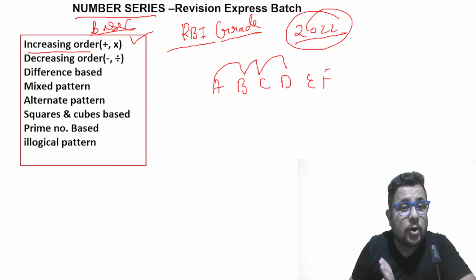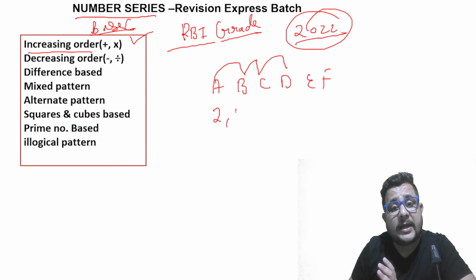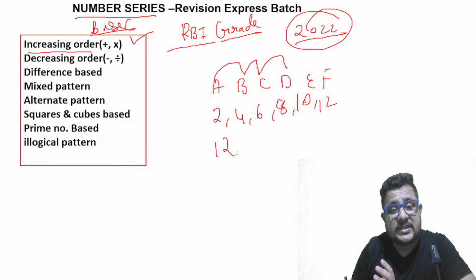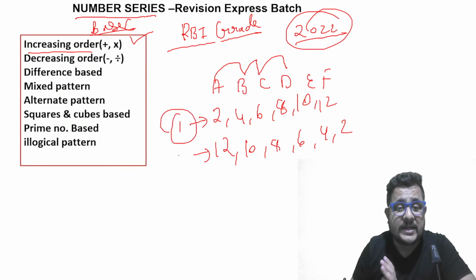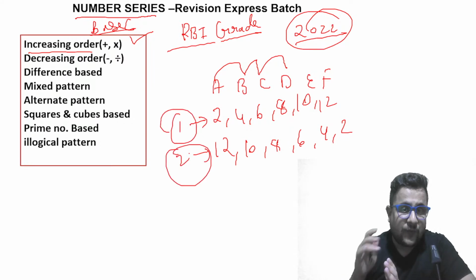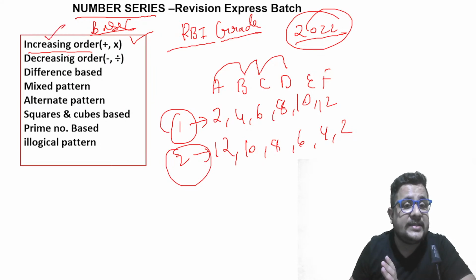The first thing you have to keep in your mind is that you are finding the relationship between the numbers. That could be in difference form, it could be increasing, like 2, 4, 6, 8, 10, 12, or decreasing, like 12, 10, 8, 6, 4, 2. The first one is increasing, the second one is decreasing. So first of all you have to look whether it is increasing order or decreasing order.